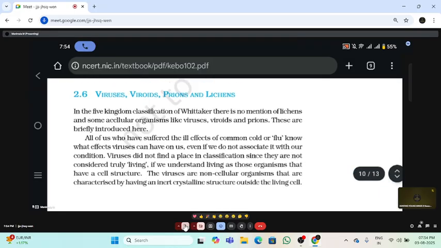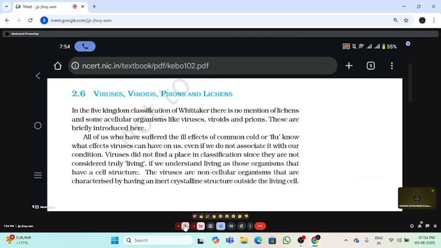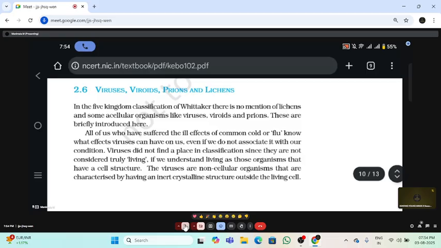Okay. So the virus, viroids, prions and lichens, about this we are going to discuss here in this five kingdom classification.